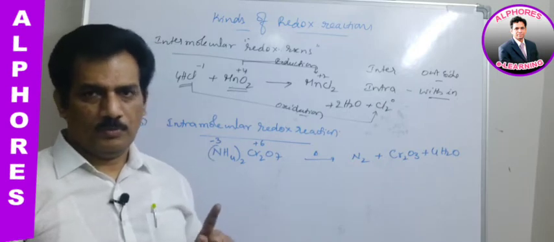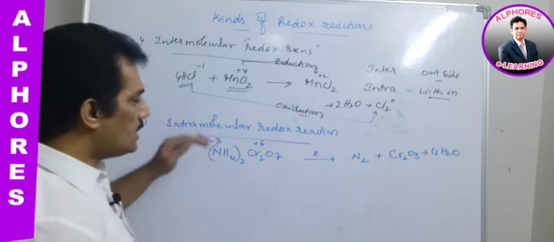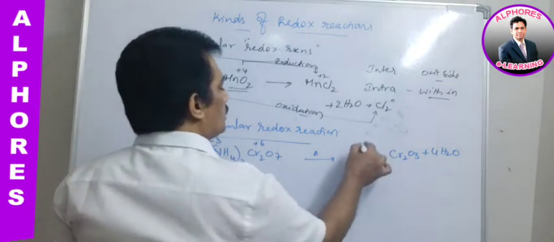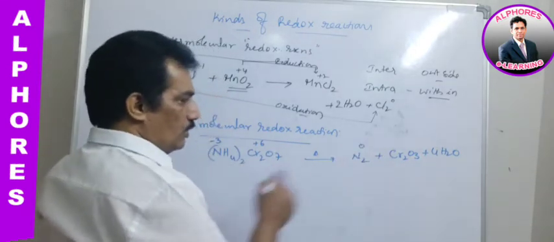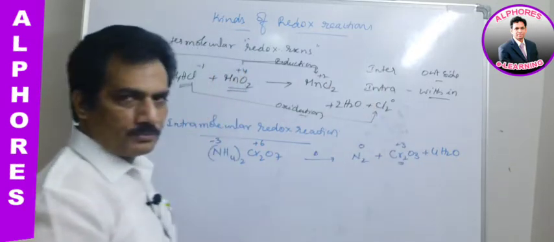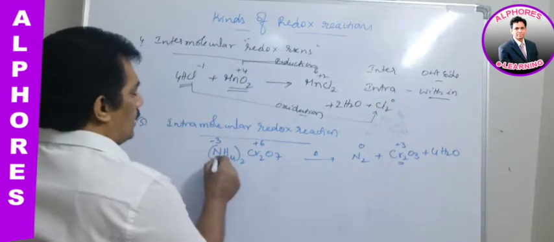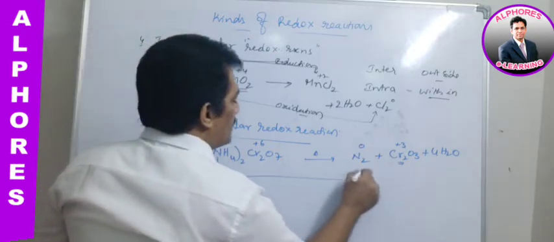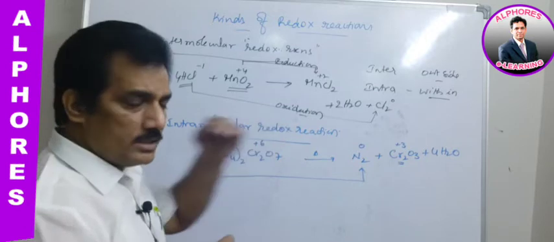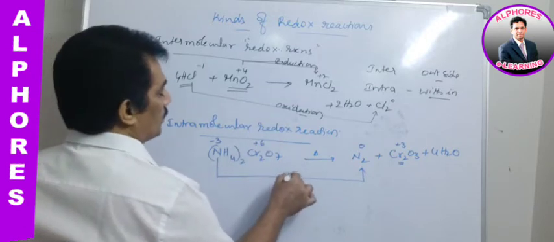One molecule, one compound, is undergoing a redox reaction where the nitrogen oxidation state changes to 0 and the chromium oxidation state changes to +3. Now you can observe nitrogen from -3 to 0. Increase or decrease? It is an increase. So this is oxidation.